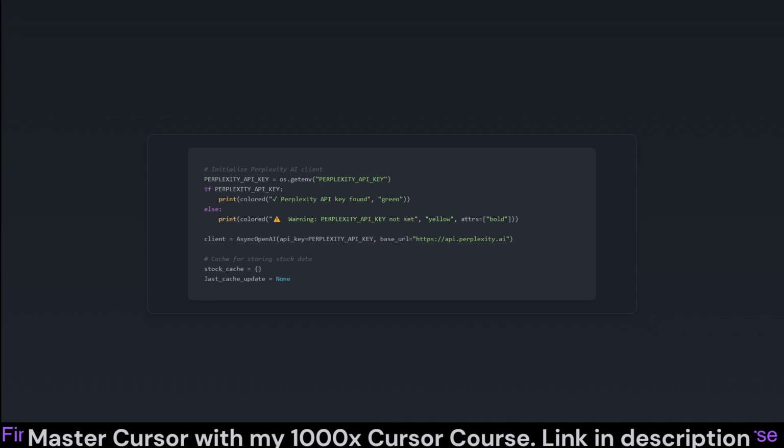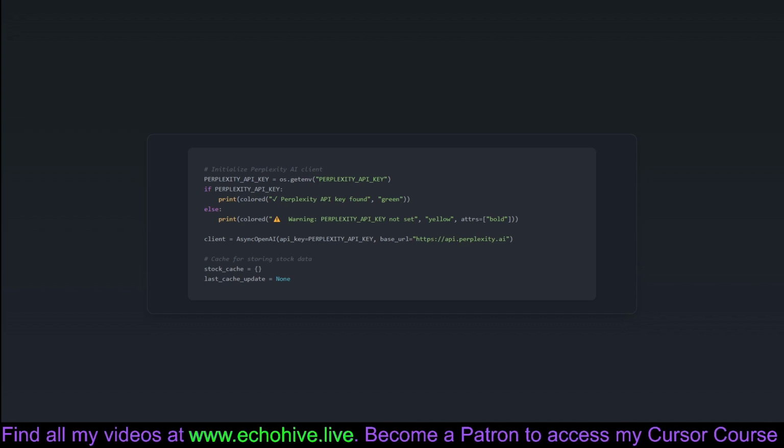Additionally, this segment sets up a cache to temporarily store stock data, essentially creating a small memory so we don't have to keep asking our AI friend the same question repeatedly. This caching mechanism is fundamental in optimizing performance and reducing redundant requests to the AI API.